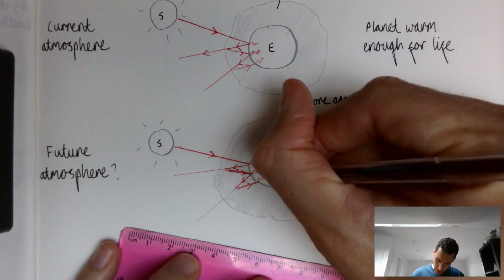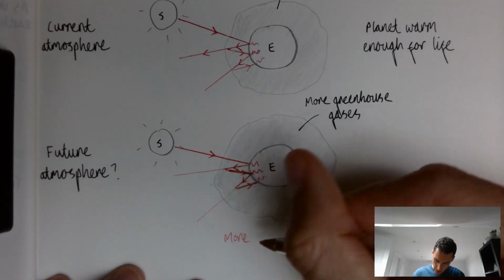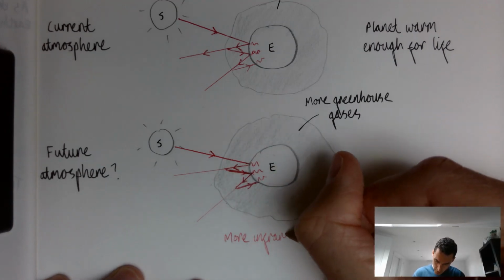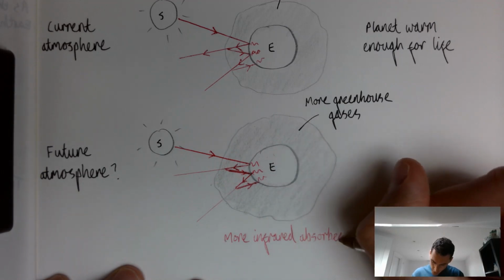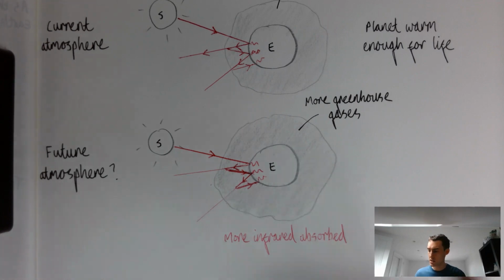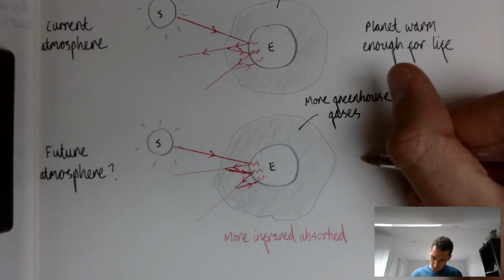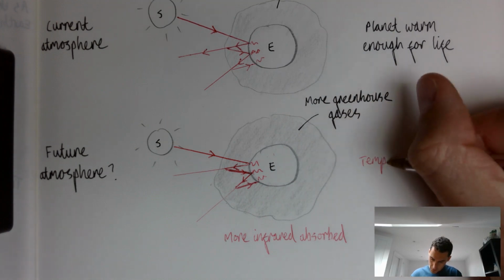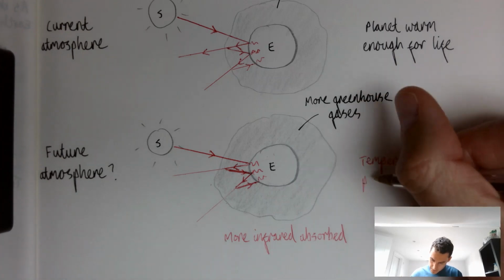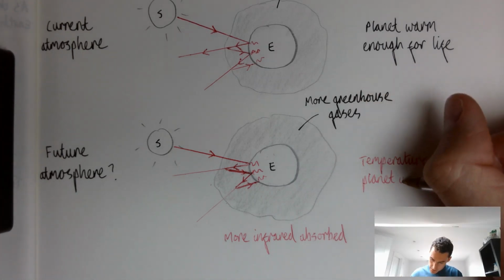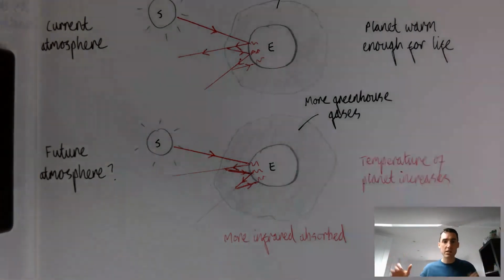And then we can show that here. So again, you might wish to add a note here saying more infrared absorbed. And then the main point that we want to emphasize is, if there's more greenhouse gases, well, maybe I'll do this in red as well. I'll put temperature, because more infrared is absorbed, temperature of planet increases. And that's the greenhouse effect.